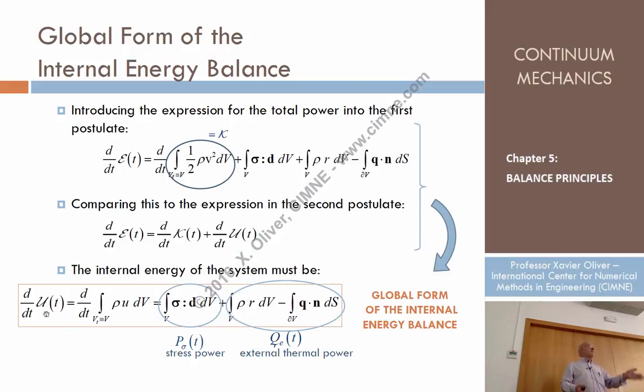On one side, I have variation of the internal energy. On the other side, I have reasons for that. Okay? The reasons for variation of this are production of stress power, or production of thermal power. Okay? And this is a balance because I have an equality. That's the balance of energy. Global form. Why global form? Because it's defined in terms of integrals.